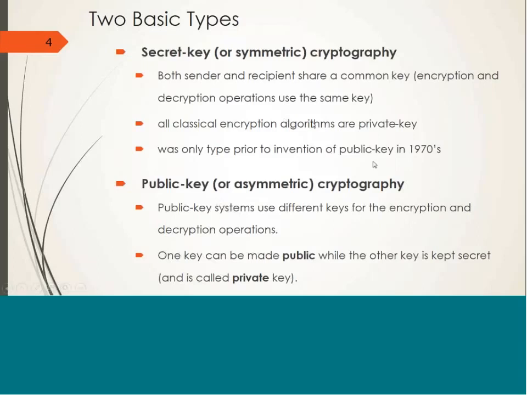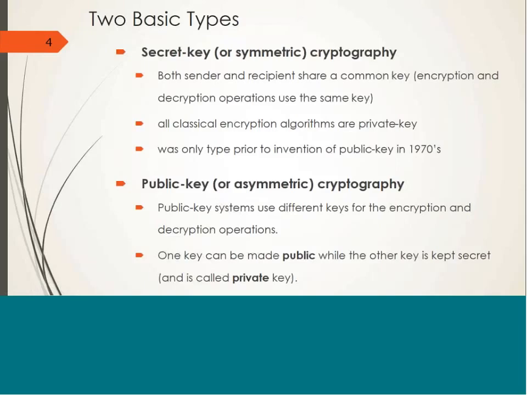All classical encryption algorithms, that means old encryption algorithms, were based on symmetric cryptography, and it was the only type known prior to the invention of public key algorithms in the 1970s. Public key cryptographic algorithms use different keys for encryption and decryption operations. One key is made public while the other key is kept secret, which is known as the private key.